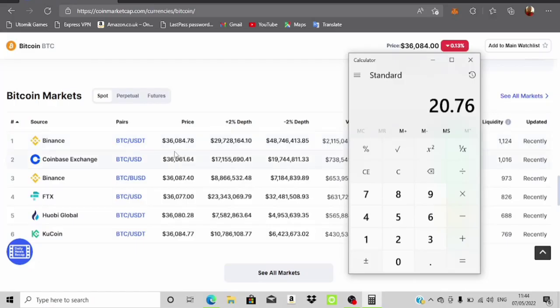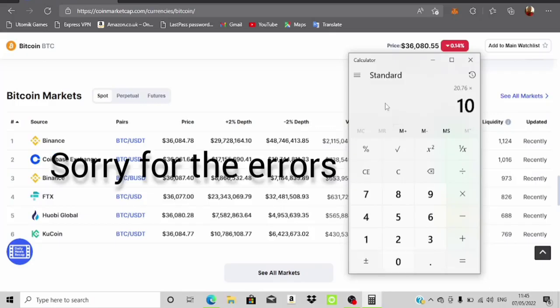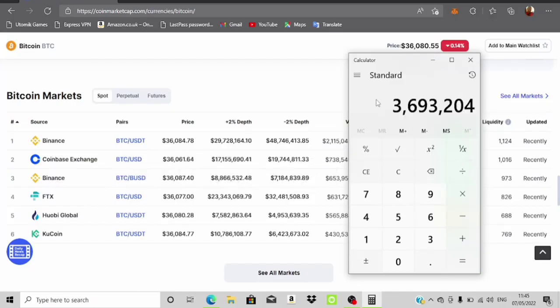Now this is obviously too much, right? Because you're basically spending a lot of money to do this, because this is almost $40,000 and you're making just $20. But guess what? If you do this, it's unlimited actually. So if you can spot these things up to 10 times in a day, that's $270 a day, and if you do this for 30 days, this is $6,252 in 30 days. And for some countries where their currency is a bit lower, this is about 3 million naira every single month, right?